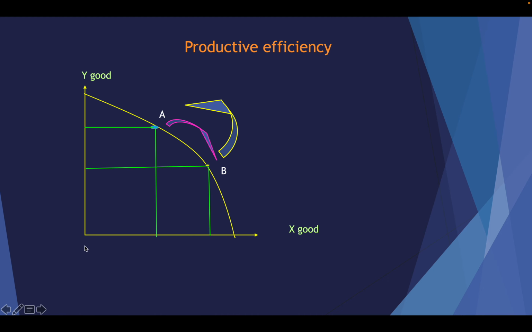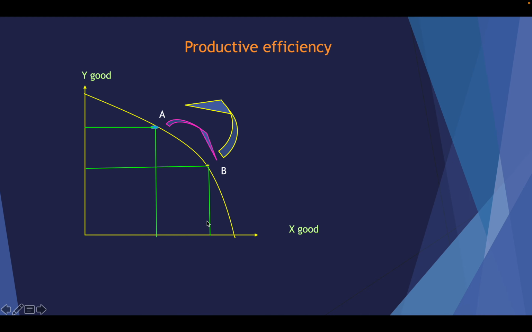Then this is your x-axis. At point B, this is your x good. At point A, this is your x good, because this is your x line, that means the horizontal line. From A to B, when we move from point A to B, x good production is increasing, and y good production is decreasing.